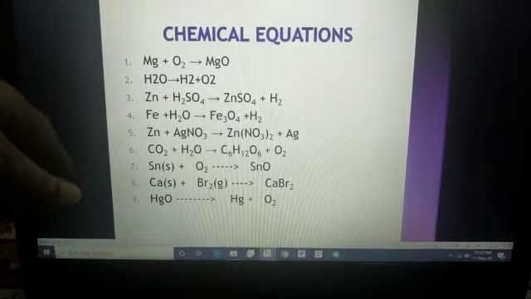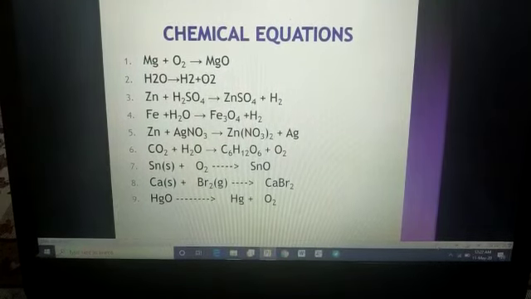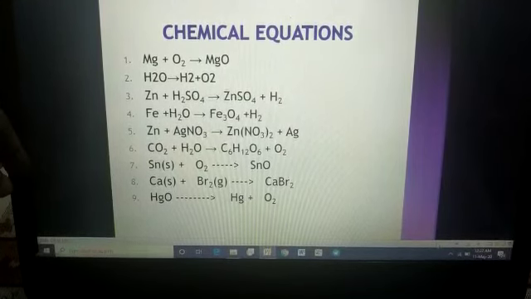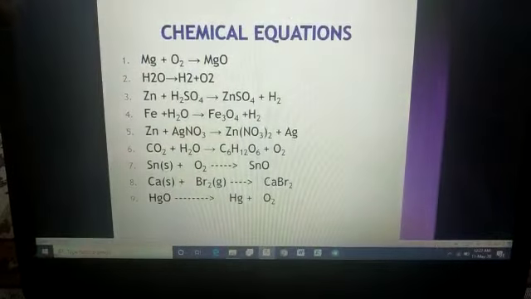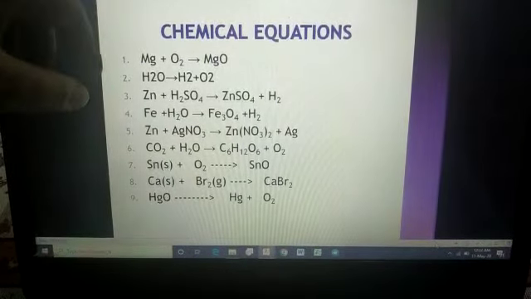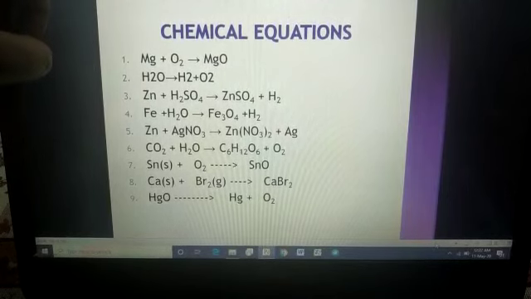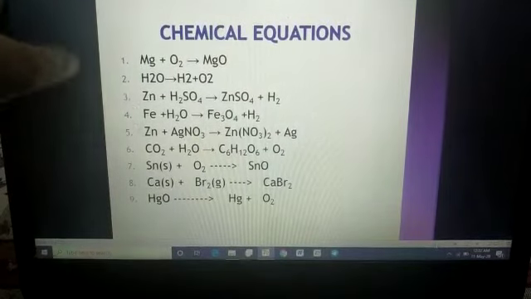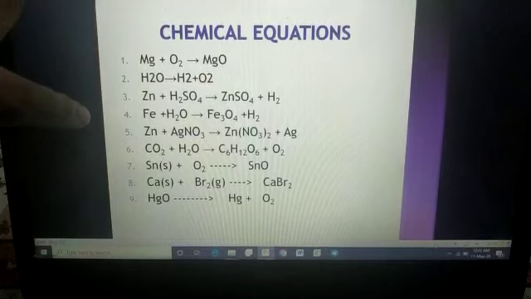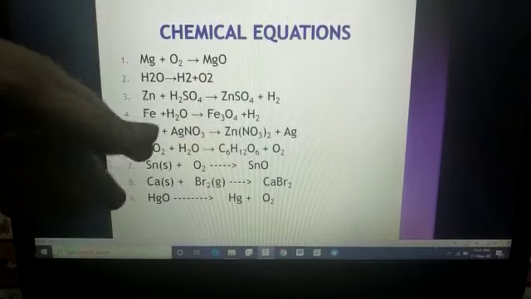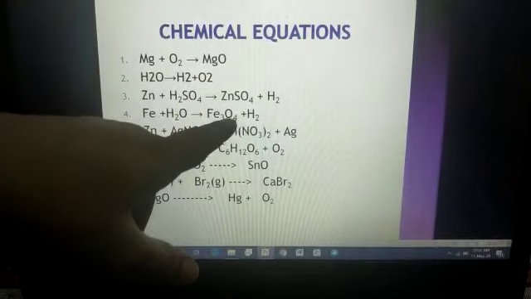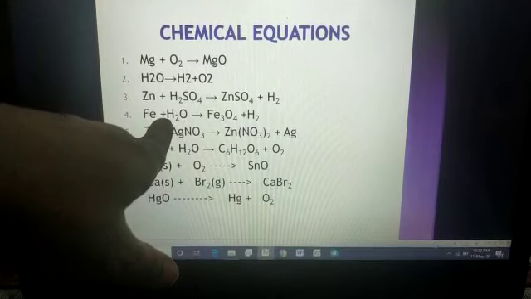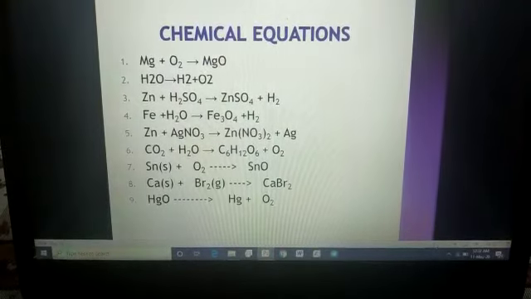See students, first of all, I must tell you a trick. Whenever the reaction is quite complicated, we have to balance the oxygen first. Whenever we get a reaction where oxygen is written, it makes our balancing simple. See here oxygen is available. If we balance the oxygen first, then it brings our reaction to the simple side. See, oxygen is 4 on one side and single on the other. If we add 4 over here, then what will happen? Oxygen will get balanced, isn't it?